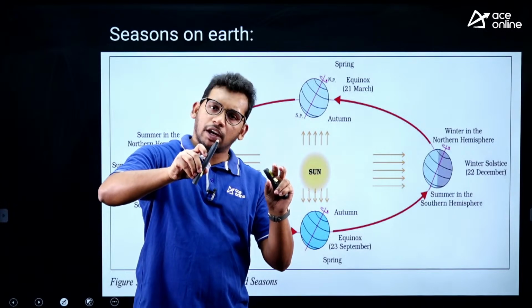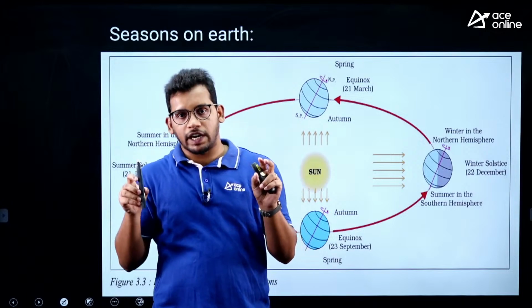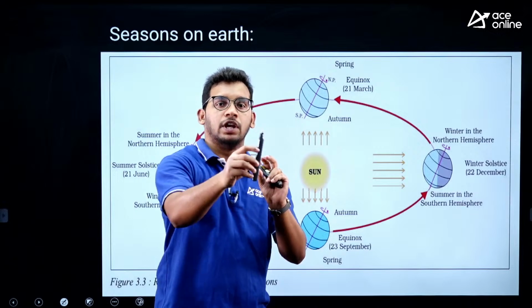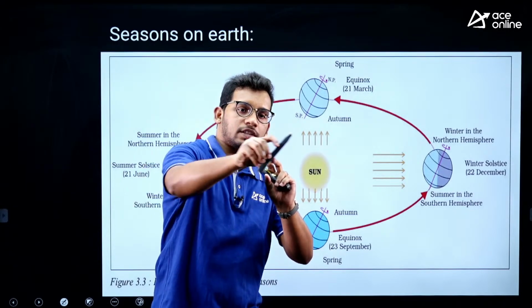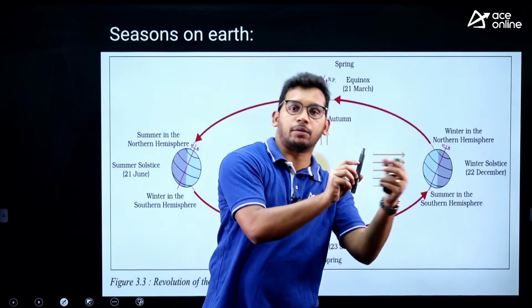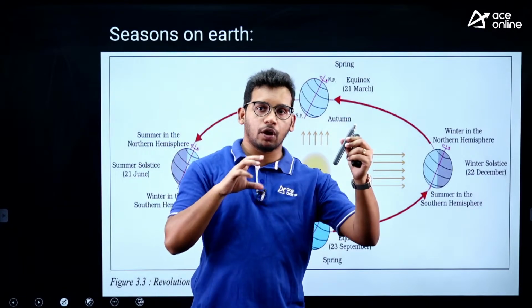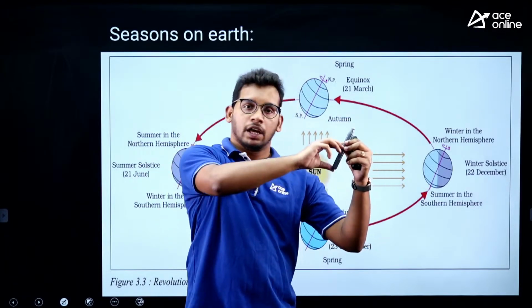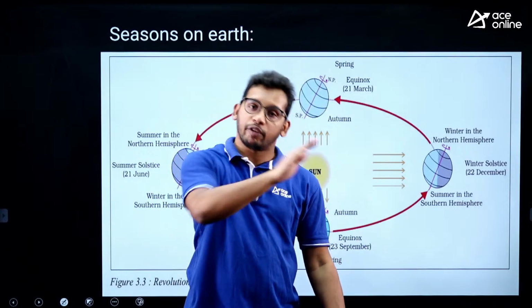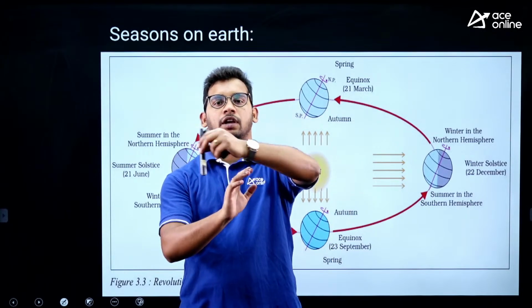Now, this tilt will remain the same and it will go here. Here there is no difference, only when it is on the right side it is tilted. Here it is the same, this much distance as well as this much distance. Now, let us assume it goes like this and now it has gone to the west side. Now the northern hemisphere has come far away from the sun, right. Earlier on the right side the northern hemisphere was nearer, but now, because of the same tilt, the southern hemisphere has come close to the sun and the northern hemisphere has gone away from the sun, right. You can assume it is revolving like this.